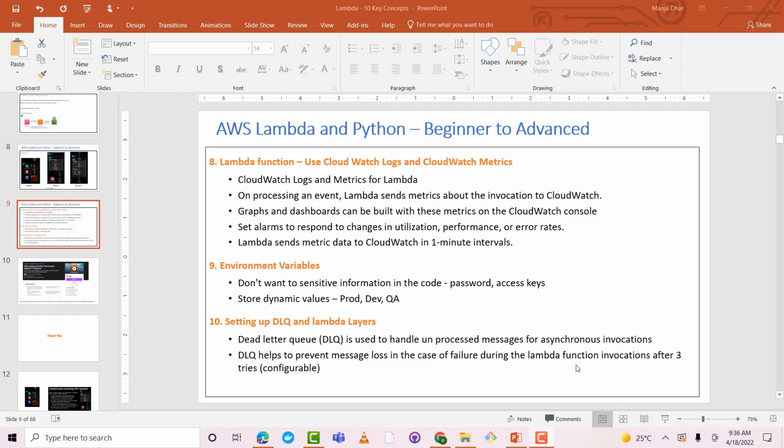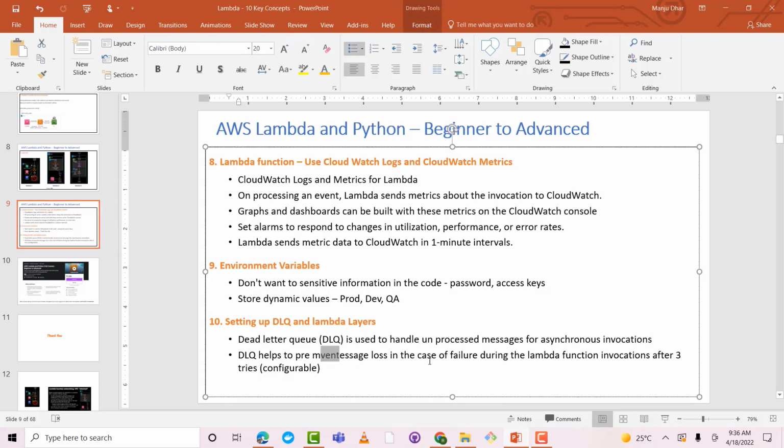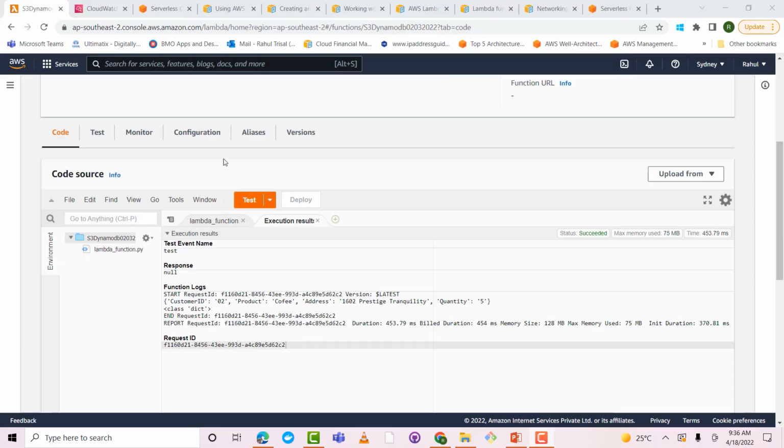So what you do is you can set some retries. So if it's failed once, then you try it a second time, or you could try it a third time. And even if it fails in all the 3 tries, then you can send that message to the dead letter queue. So you prevent the message loss in case of failure. So let me quickly show you.